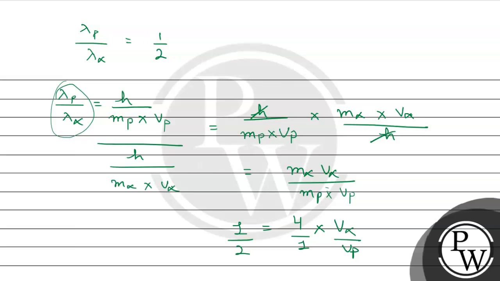So here we can simplify this, vp over v alpha will come, which means the velocity of the proton to the velocity of the alpha particle will be equal to, in multiplication, 4 multiplied by 2 will be 8, and this will remain 1. So here we can say the ratio of velocity of proton and velocity of alpha particle will be 8 ratio 1.